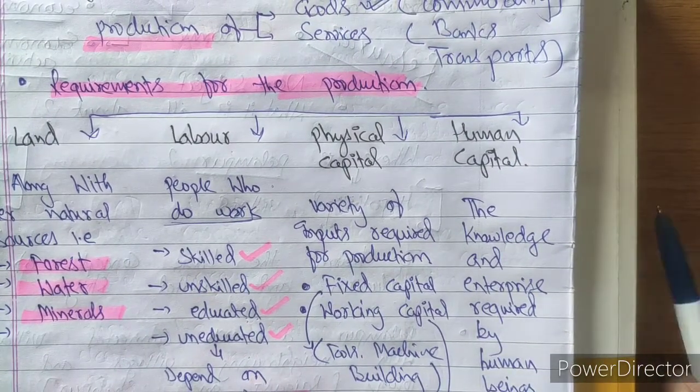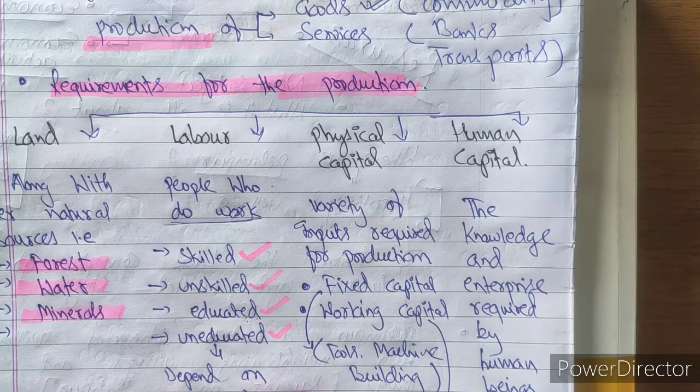Next, moving forward, we will look at physical capital and human capital. Now you must have a confusion in your mind. And what's the confusion? What is capital all about? When we talk about capital, it is the contribution made by the owner in the business. Capital is the contribution made by the owner in the business.